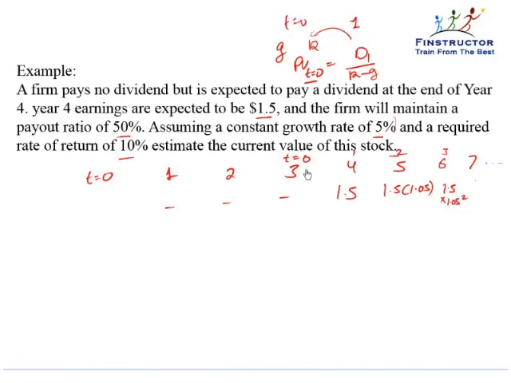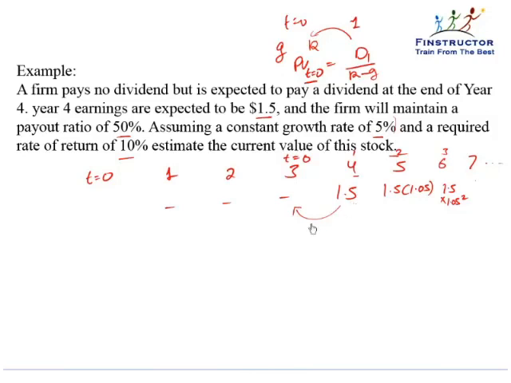So if we apply the Gordon growth model to the cash flow at t equal to 4, or the dividend at t equal to 4, it will give us the discounted back value at t equal to 3, assuming that the first cash flow is at t equal to 4.